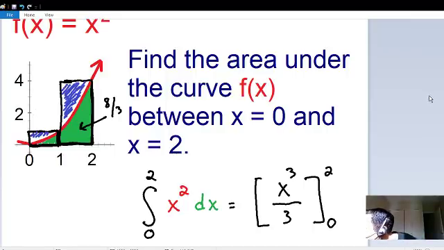Aman's trying to help. He says there are infinitely many rectangles, but we can take one single rectangle, a strip, and integrate it from a lower to an upper limit. Yes, you can approximate. The idea is that you can approximate using a finite amount of rectangles. If you use 2 rectangles or if you use 100 rectangles, you can get an approximation, but that's not an exact value. But the idea with integration is that we use an infinite amount of rectangles, and we can get an exact value of the area underneath the curve.